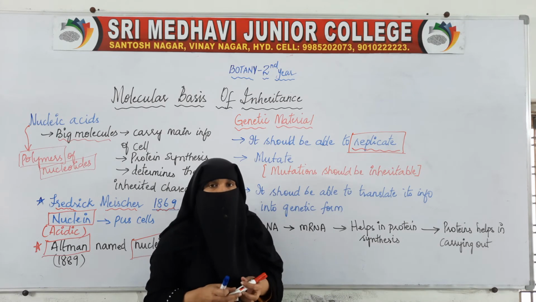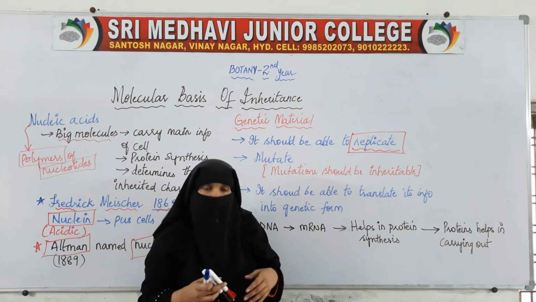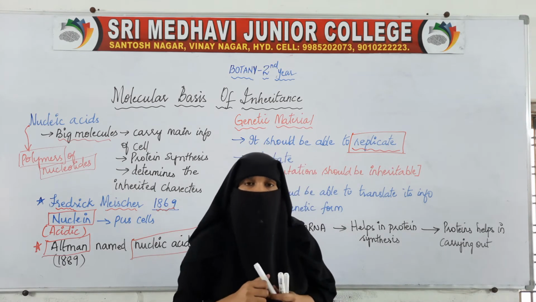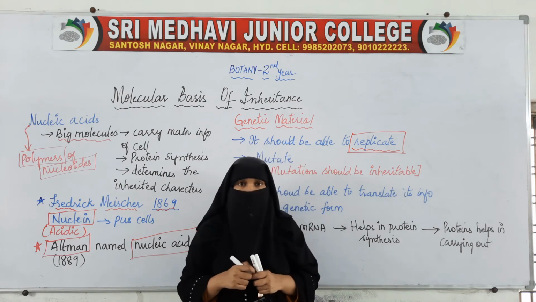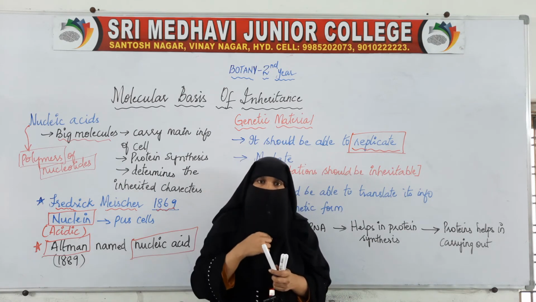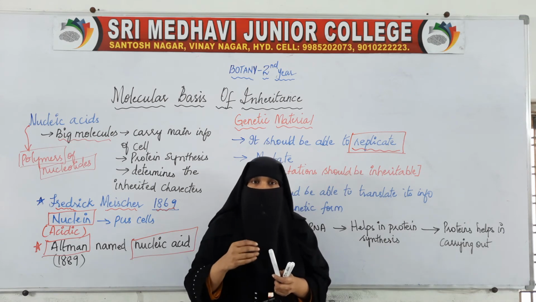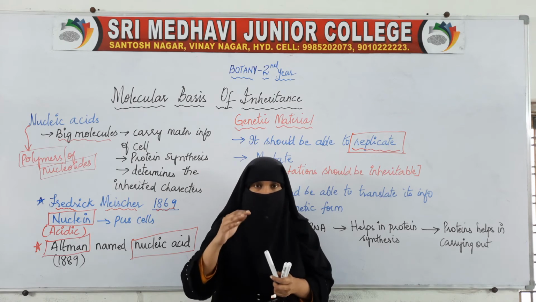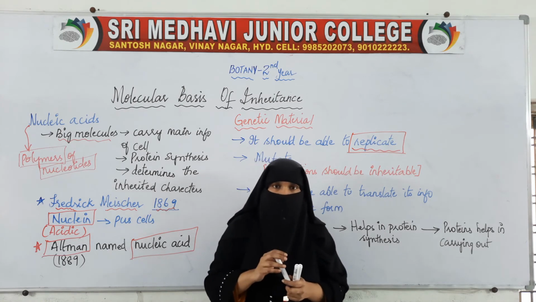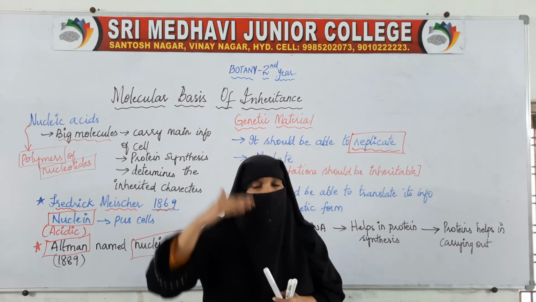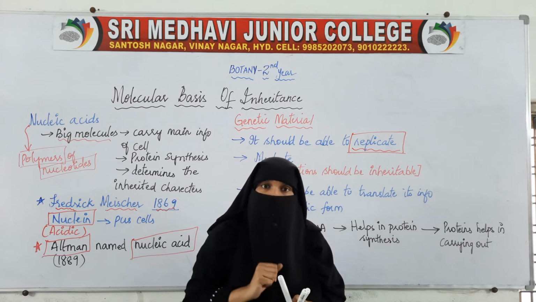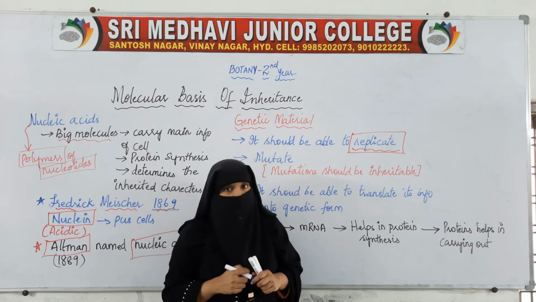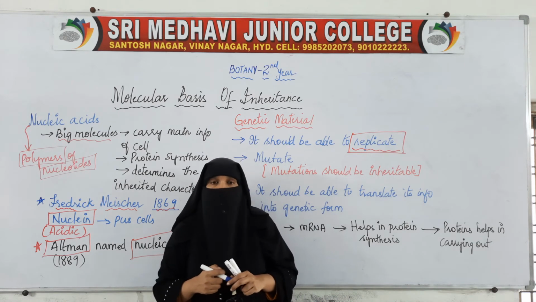We all know the living organisms grow, they function. So in our body many cells will be forming, many cell divisions are continuously taking place in our body. Till we grow, the cell division will be very fast. But after we reach a certain age, the growth will stop and the cell division will slow down, we will not grow further, but inside our body cell division will be taking place. So inside the cell the genetic material will be present.